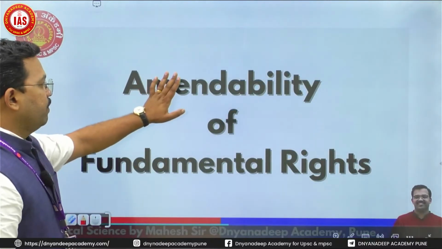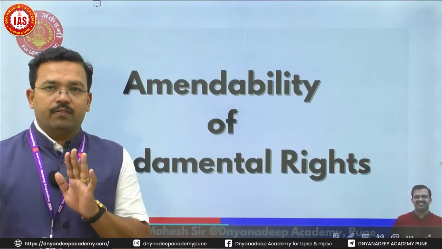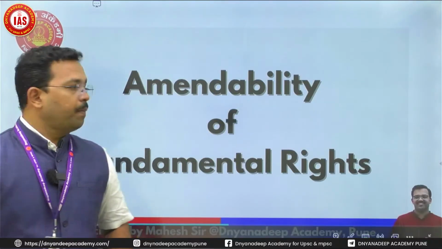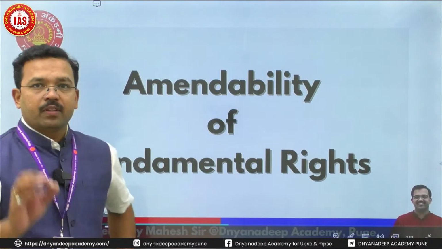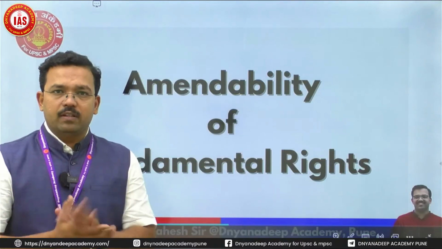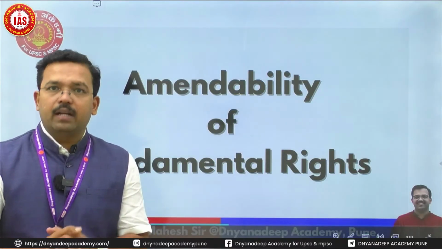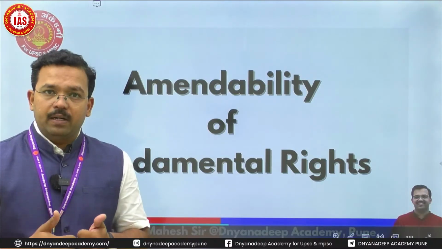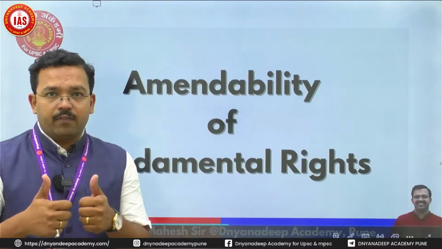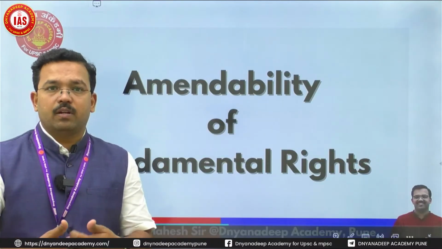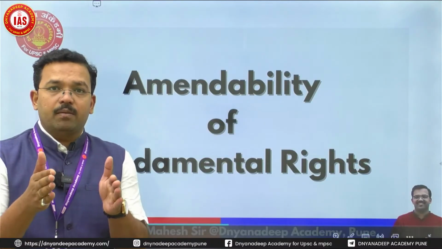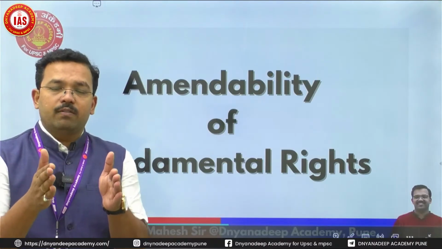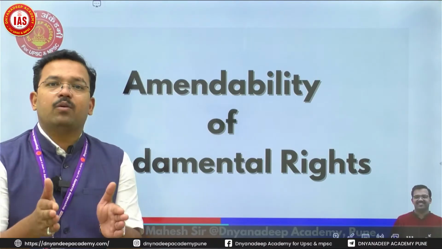Now, we will not go into the philosophy of this part regarding amendability of the fundamental right. A simple question is there. Can we amend fundamental right? Yes, we can amend the fundamental right. Can we amend entire fundamental right? Yes, we can amend entire fundamental right. Then what is the restriction? While making amendments, you should not violate basic structure of Indian Constitution.